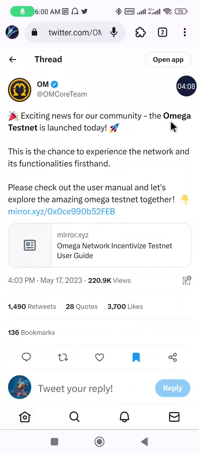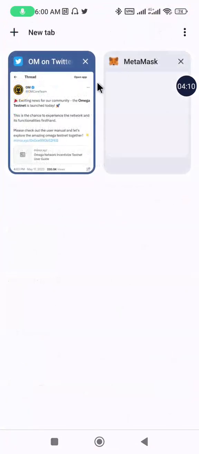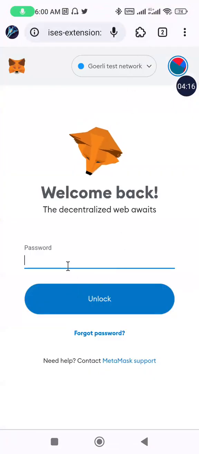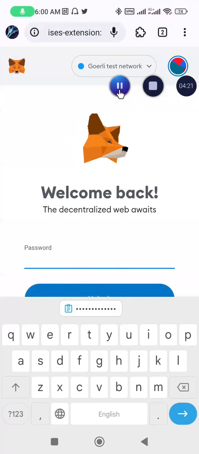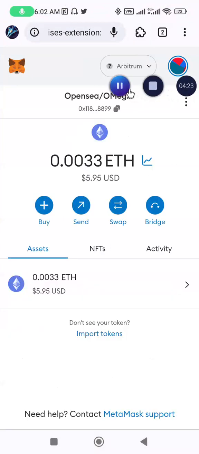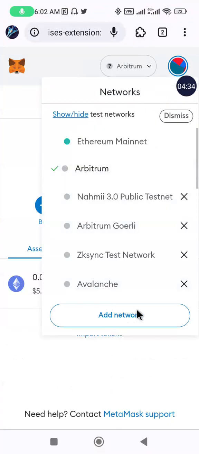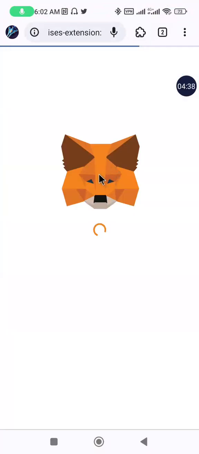I'll open my Metamask here. This is my Metamask. Let it open for us. Okay, I have to insert my password. So on my Metamask, I'm going to click on this network. This is the spot for the network. I'm currently on the Arbitrum network, so I'm going to add a new network. Click on the add button for it to display.